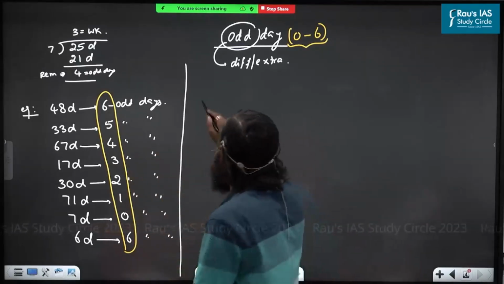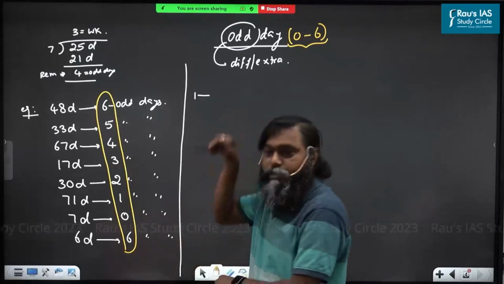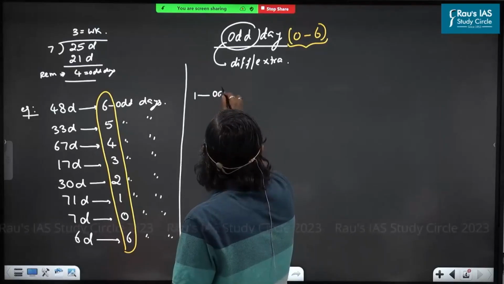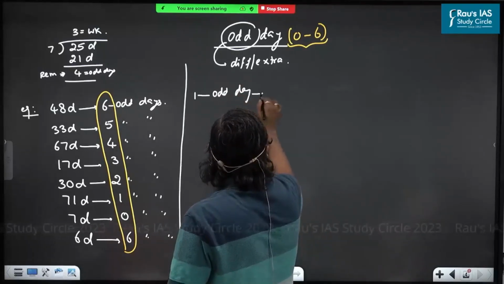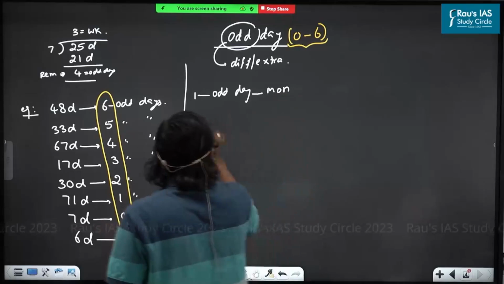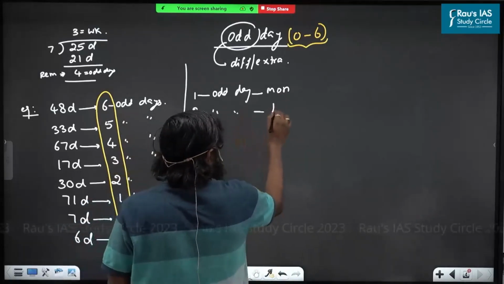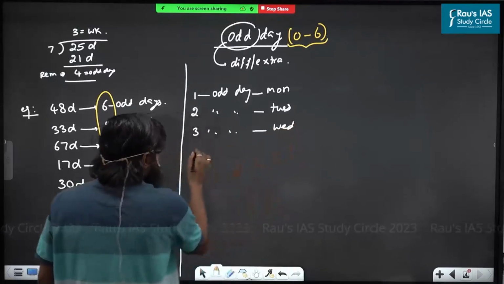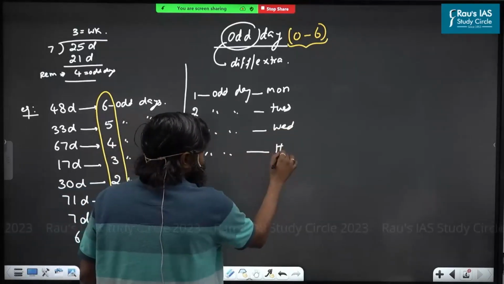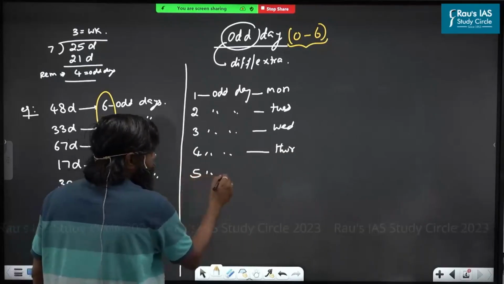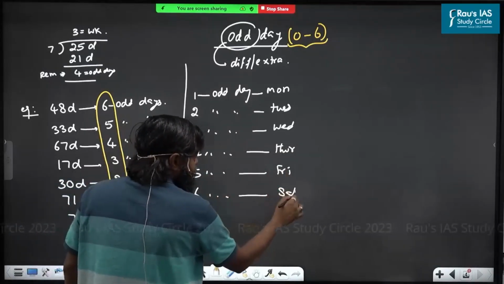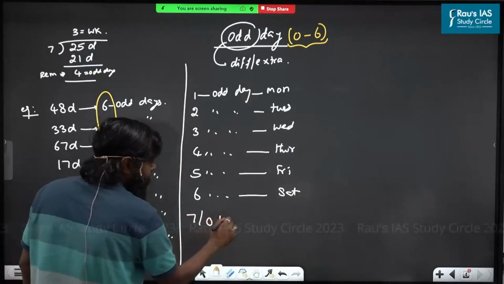So the week's first day is what day? Instead of first day, I am writing 1 odd day, which means Monday. Why? I will tell you. Don't worry. The week's second day is Tuesday, the third day is Wednesday, the fourth day is Thursday, the fifth day is Friday, the sixth day, 6 odd days, means Saturday, and 7 or 0 means Sunday.